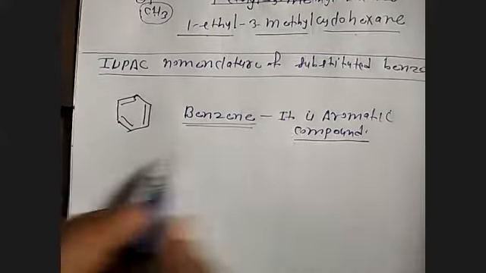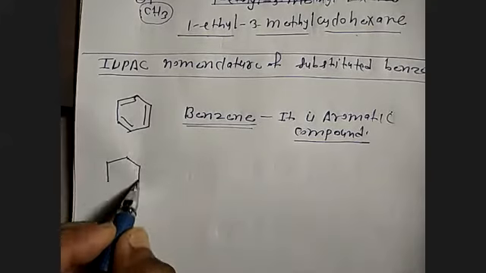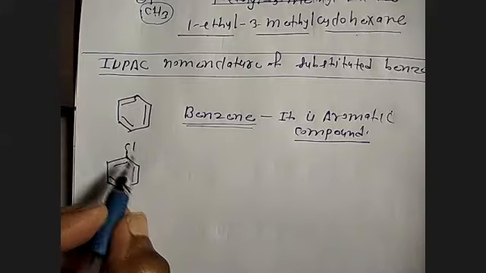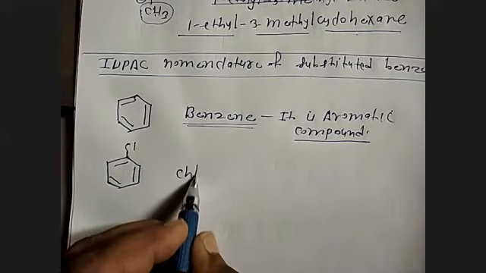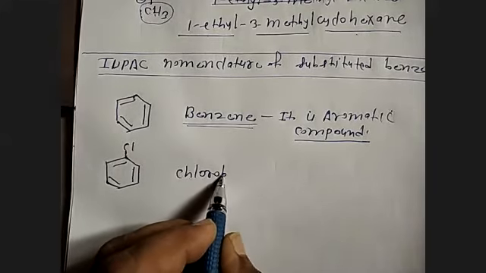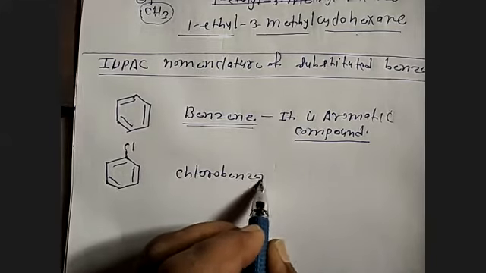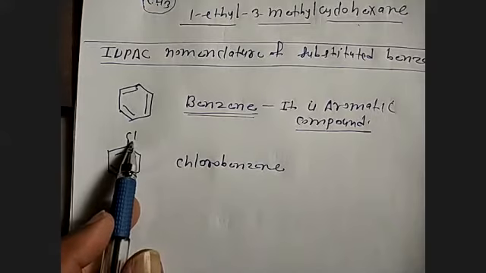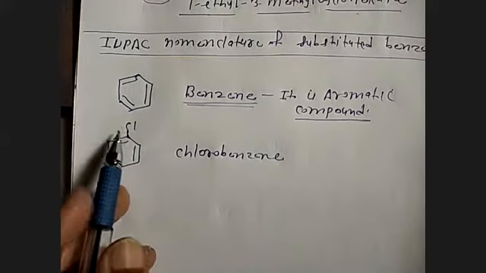Then we have a benzene attached to Cl. Benzene attached to Cl is called chlorobenzene.